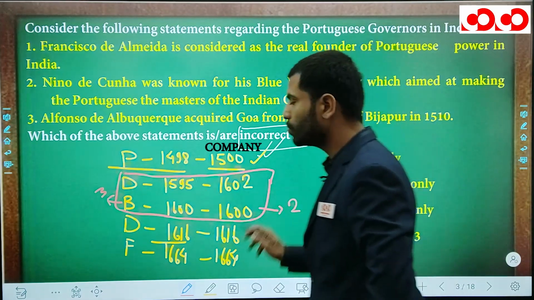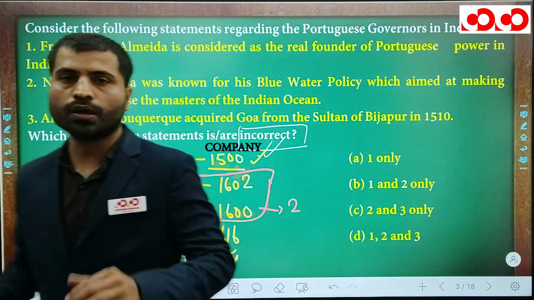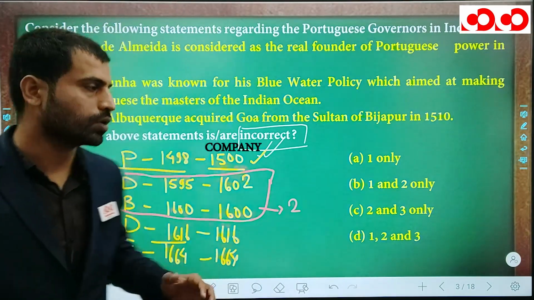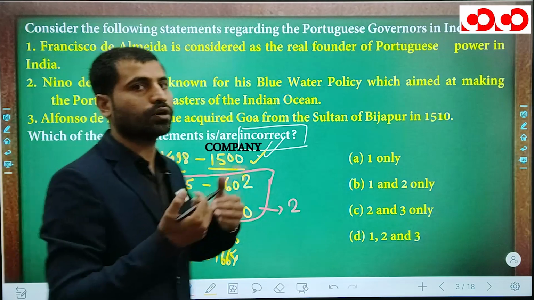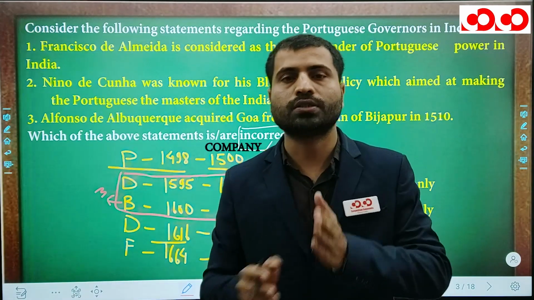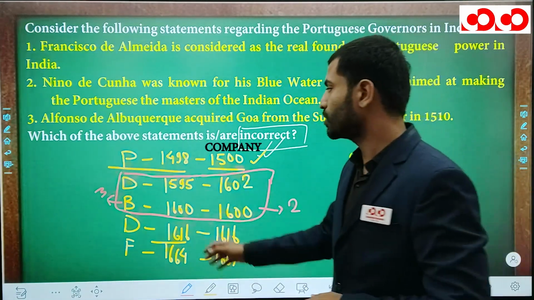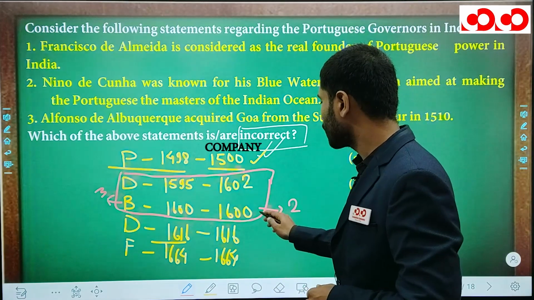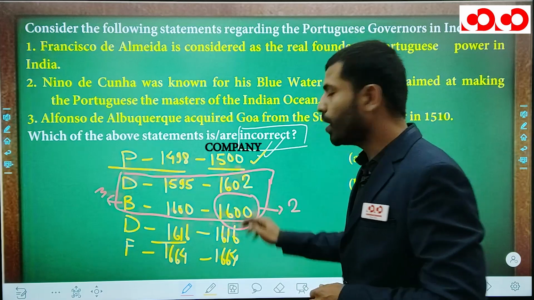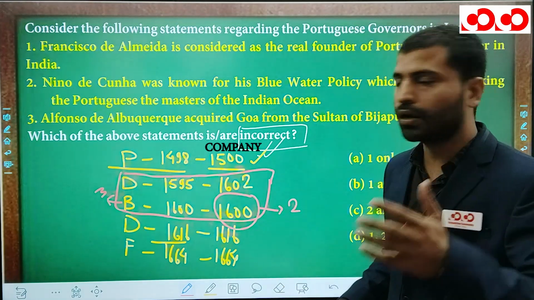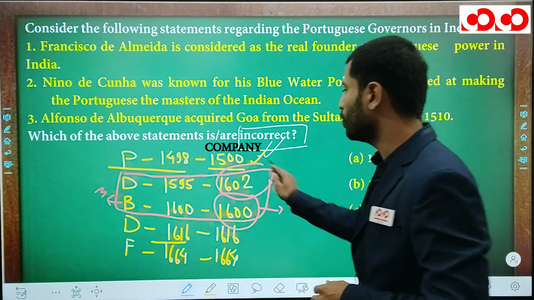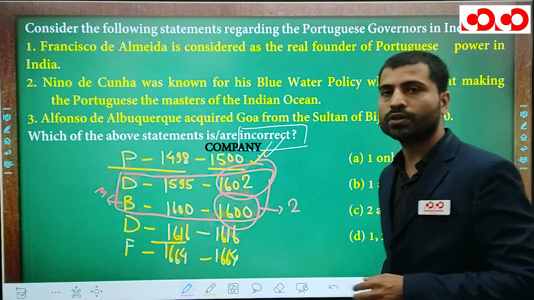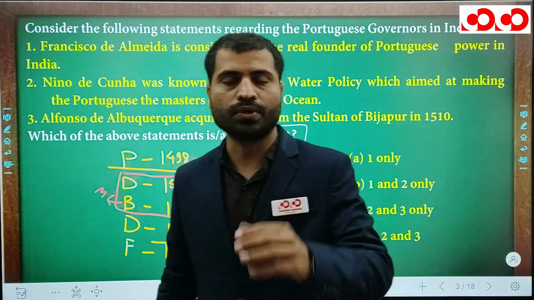You need to identify here that the British came 3rd when we are talking about entry and arrival in India. But if we are talking about the establishment of companies, then the British were the 2nd Europeans, because the British East India Company was established in 1600, while the Dutch East India Company was established in 1602. This is the main important thing in this topic, and that's why I have discussed it here.